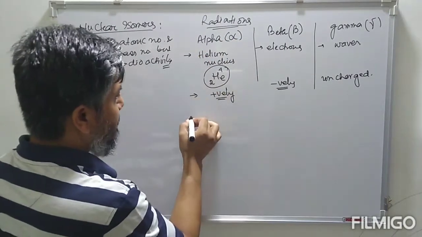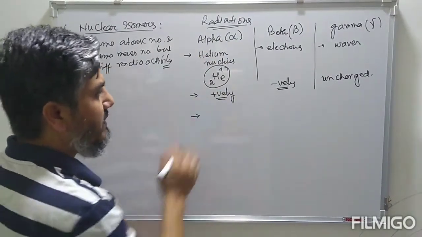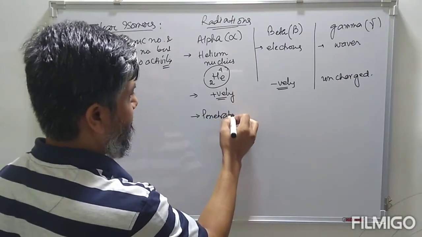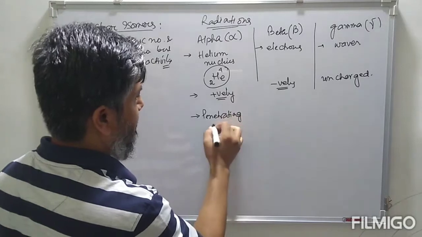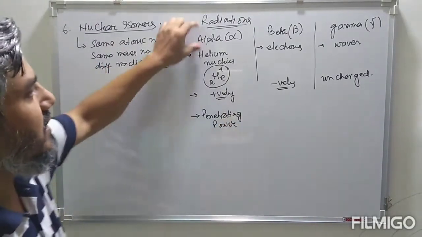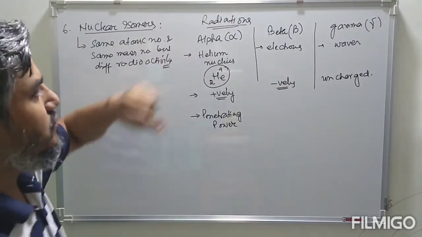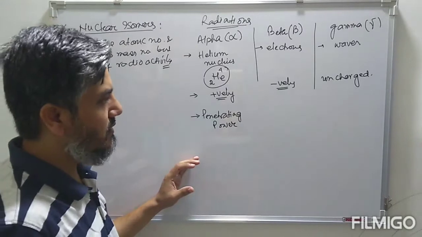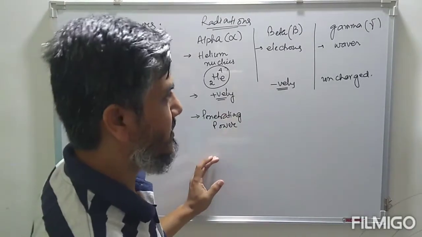Now these radiations show penetrating power. Penetrating power means these radiations can penetrate inside a given substance.